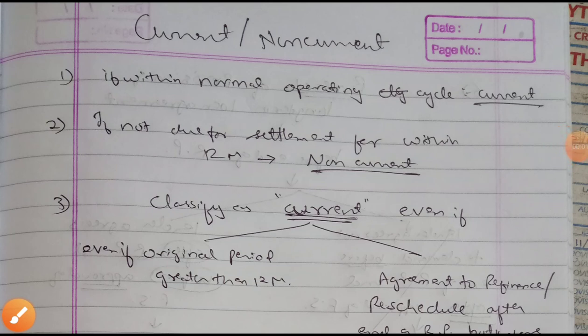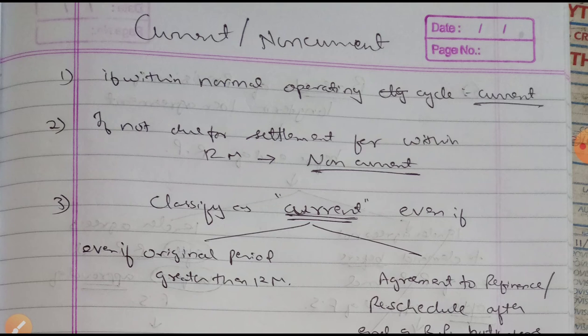Hello friends, this is Hatim Rampuravala, and in this video we will be covering the concept of when a long-term loan agreement is to be classified as a current liability or a non-current liability. In this, there are broadly 6 points, and this concept is covered in Ind AS 1. So let's begin.